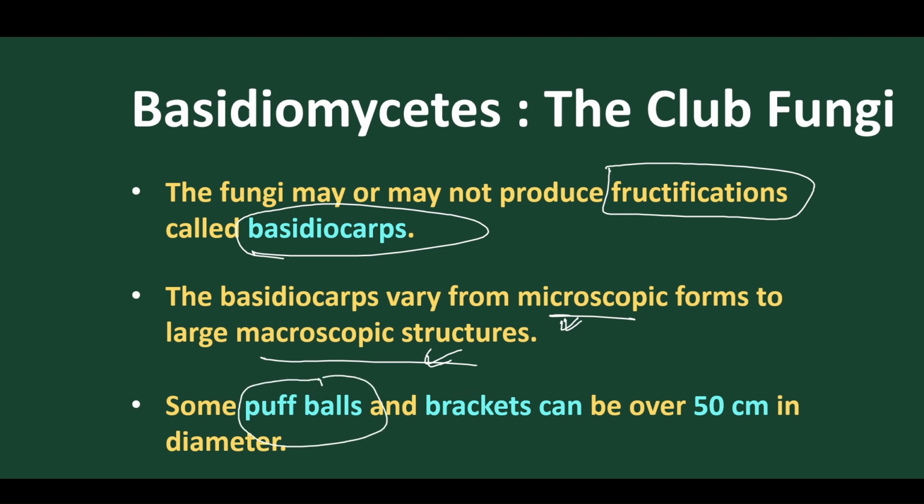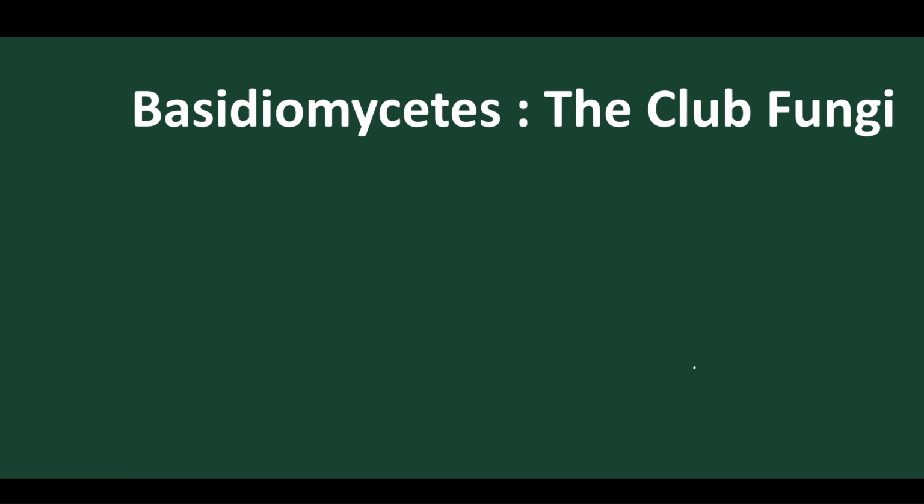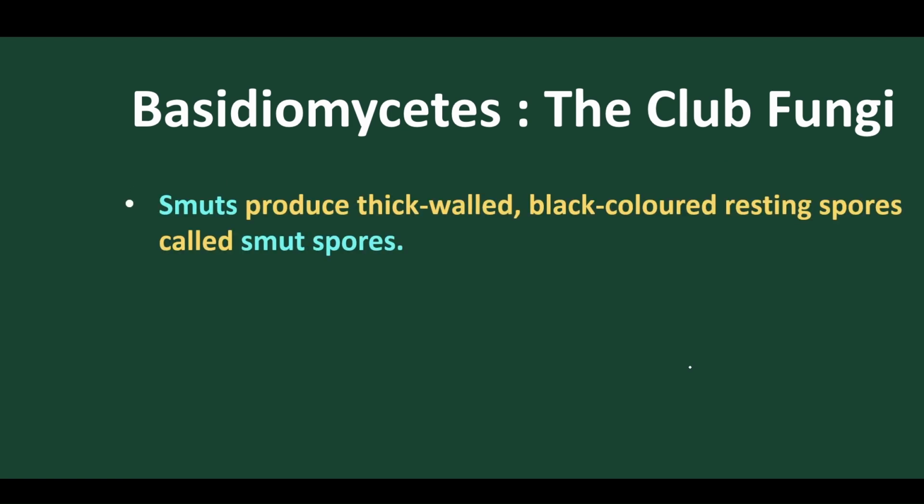Mostly in puffballs and bracket fungi, we find large basidiocarps present. The puffball, which is 50 centimeters in diameter, is the bigger one. Okay, now let's talk about its important characters, the important characters of this particular Basidiomycetes.